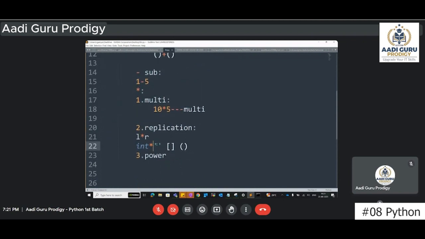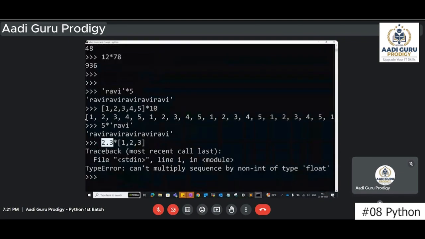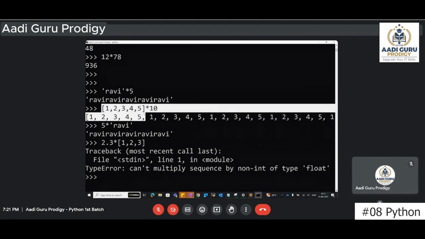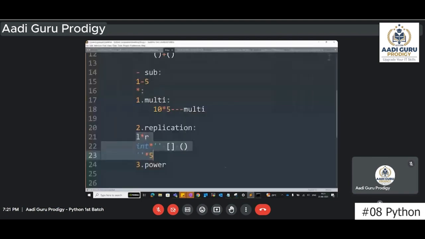The point is that one side is a list or string, and the other side is an integer value. In that case, it will work as a replication. Simple. You need to remember all this formula. You are giving one data, you are giving into 10. That means I want to repeat this data 10 times. Replicating, you are repeating. That is called replication.